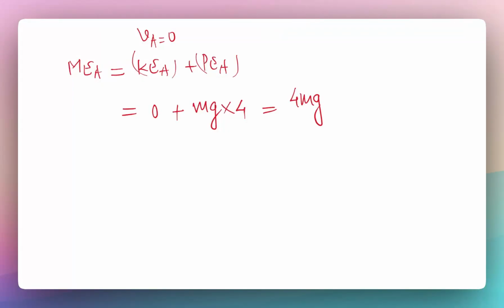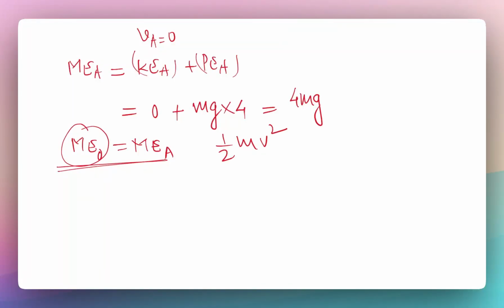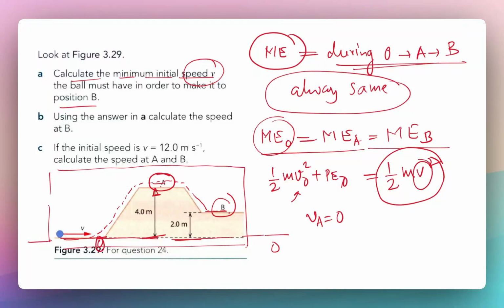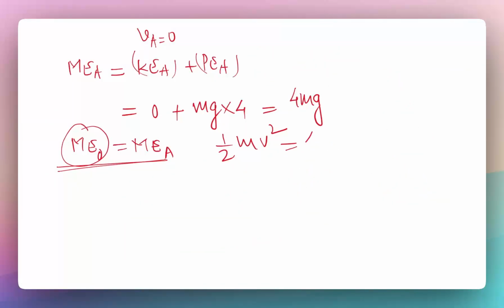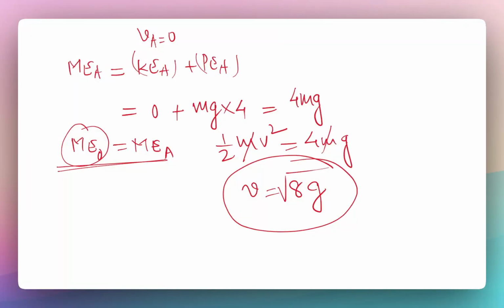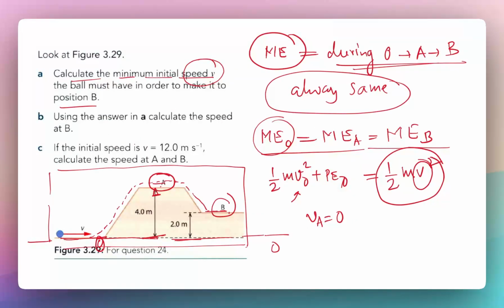And by the law of conservation of mechanical energy, the mechanical energy at the starting point must be equal to the mechanical energy at A. We are going to simply make this equation: half m v square, where v is the velocity at location 0, the starting point, is equal to 4 mg. So m and m will cancel, the 2 will go over there, and v will become root of 8g. This is the velocity which will be required for the ball to arrive at A.